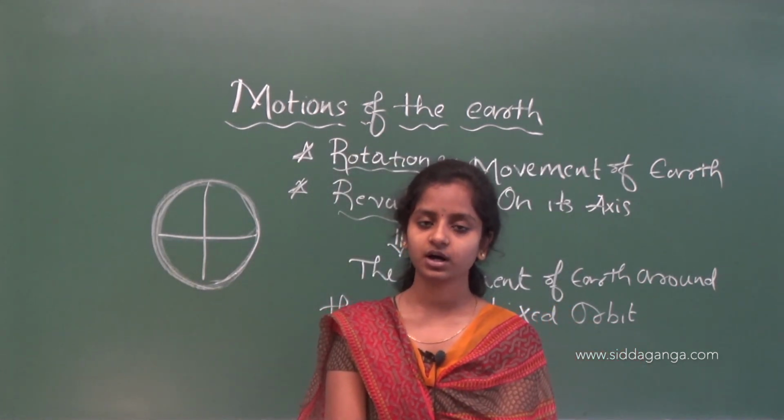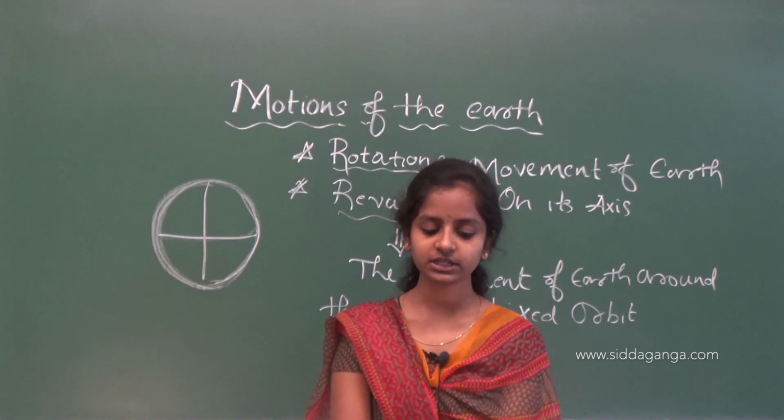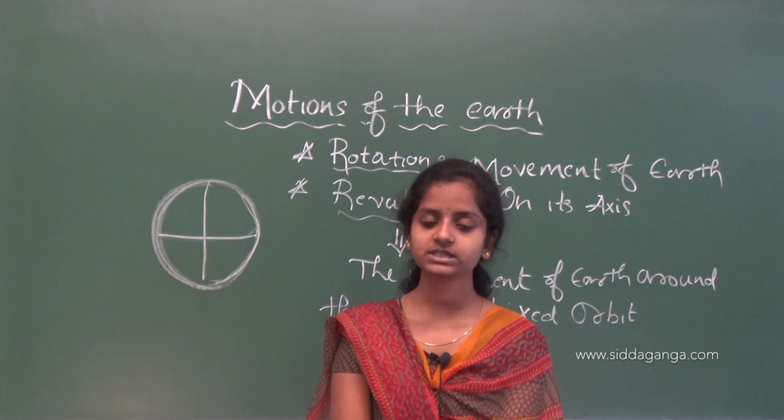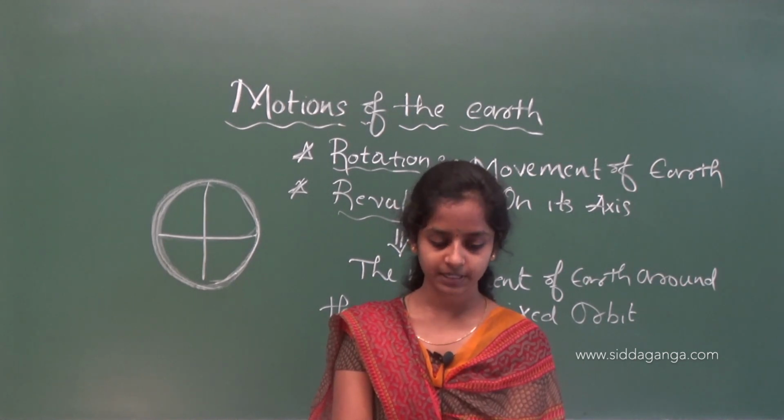The axis of the earth, which is an imaginary line, makes an angle of 66 degrees with the orbital plane.